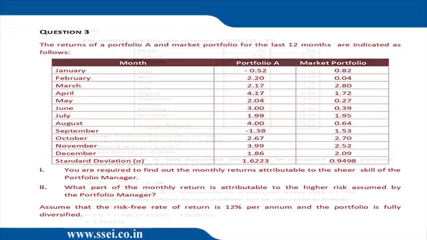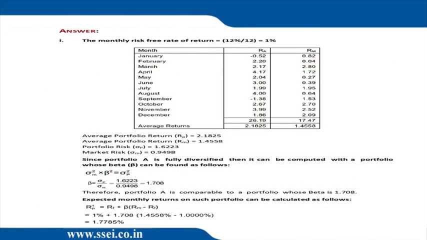So I'm going to the solution. If you see the first table, they have computed the average return, 2.1825. This is my RP. They have computed the market return, 1.4558. This will be used in the CML SML equation. Now they have copied the figures: RP, RM, sigma P, sigma M, perfect. Since the portfolio is diversified, they should have taken R equal to 1 and computed beta. Whatever method they applied, the beta is 1.6223 by 0.9498, that is 1.708. That's fine.